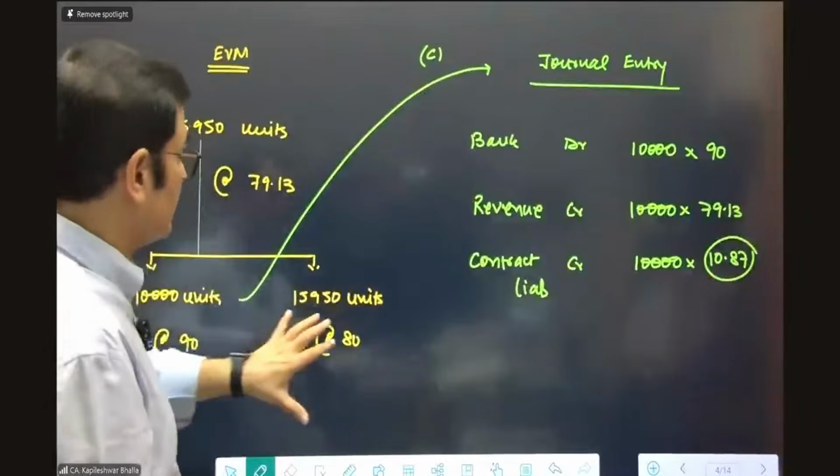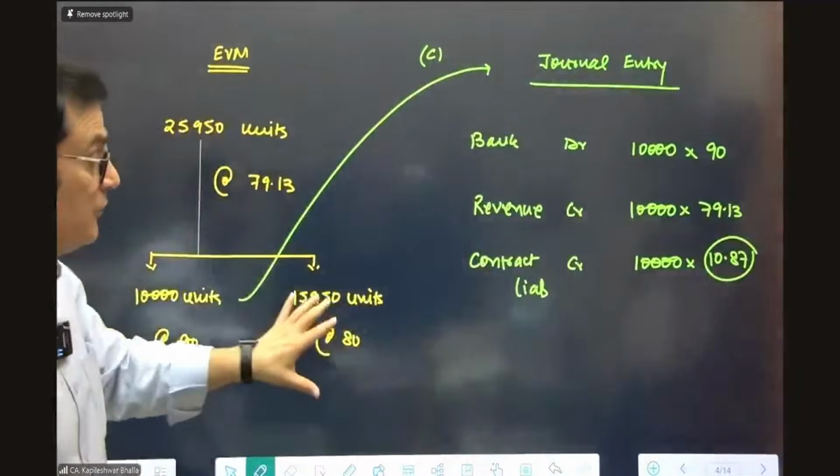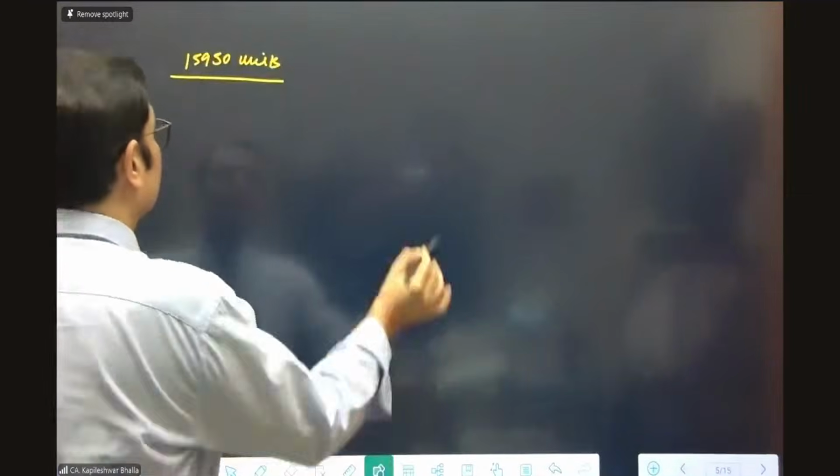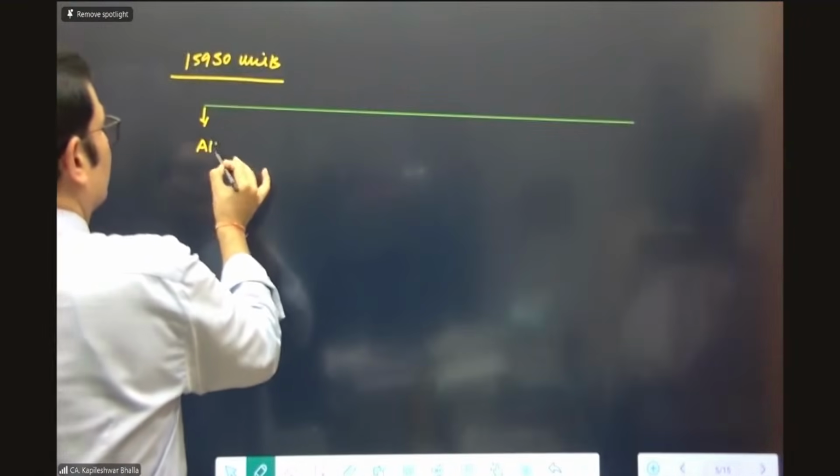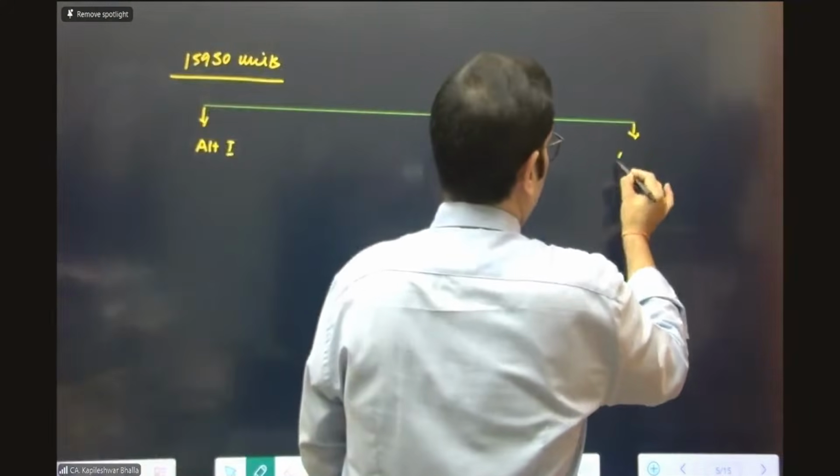So this is the entry which is done for the initial units. Now let's also see the entry which we are going to do for these 15,950 units as well. When you go to sell these 15,950 units, there are going to be two permutations and combinations. One is the customer pays you 80 and then you pay the money back to him. Or the other is the customer says, I'm going to adjust the difference right away. So you can show two alternative treatments for these additional units. When you look at the entries for 15,950 units, there are two alternatives, alternative 1 and alternative 2.